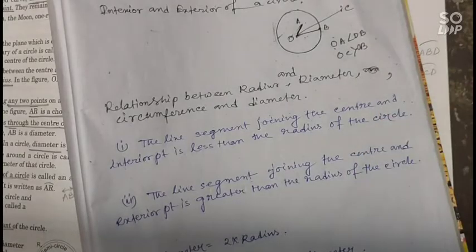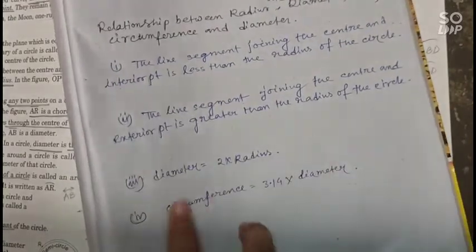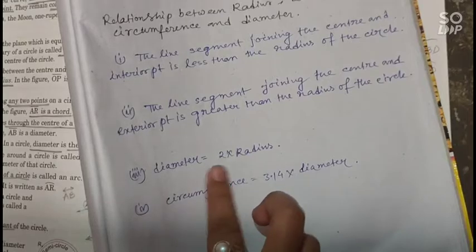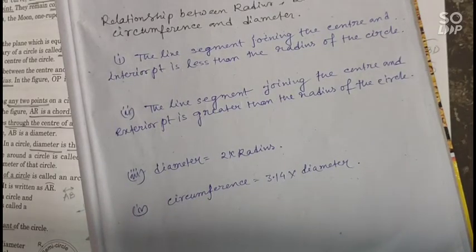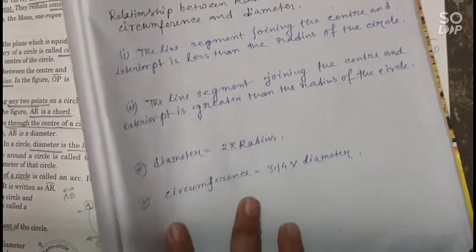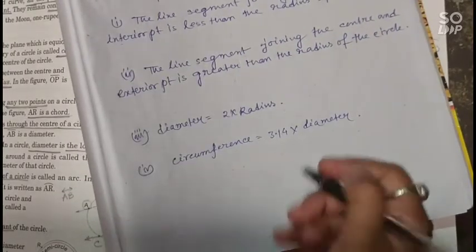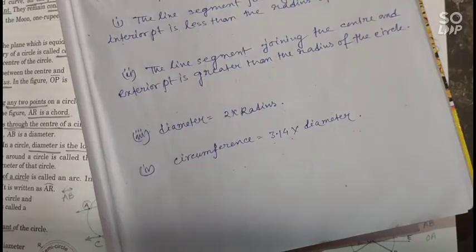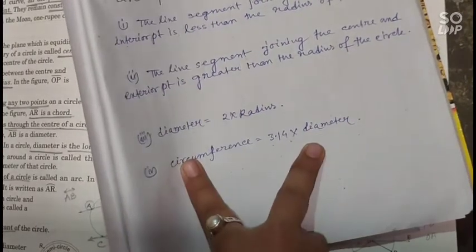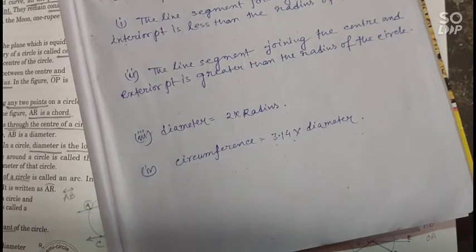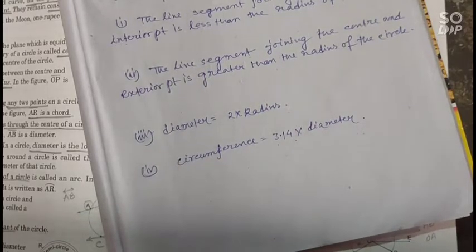And you know that diameter is equal to 2 into radius. The length of the diameter is double the length of the radius, and the circumference will be 3.14 into diameter. So this is the relation between circumference and diameter, and this is the relation between diameter and radius.